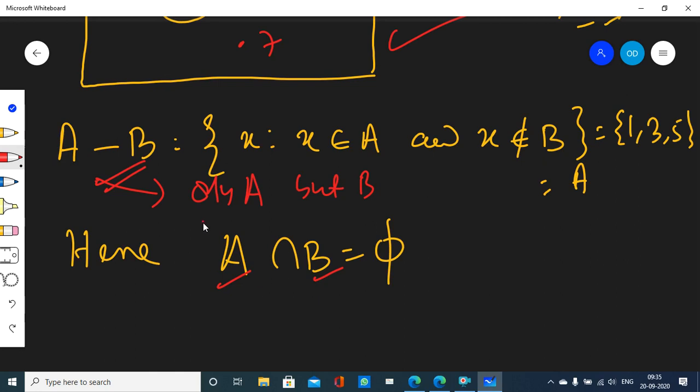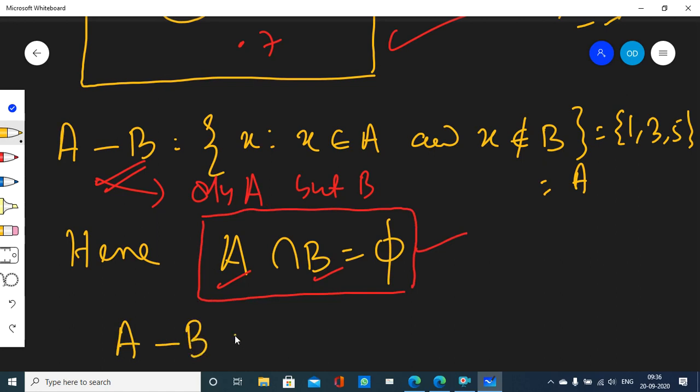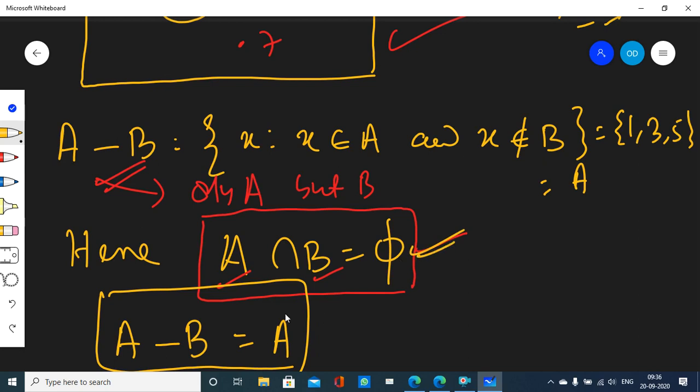Okay, so this is a special case. This is a special case when A intersection B is phi, that is, they have nothing in common. In that case, A minus B is the same set A. In this case only, A minus B is the same set as A, because A minus B carries all those elements that belong to A but not B. Here none of the elements of set A belong to B. Not a single element of set A belongs to set B. So A minus B is the entire set A.